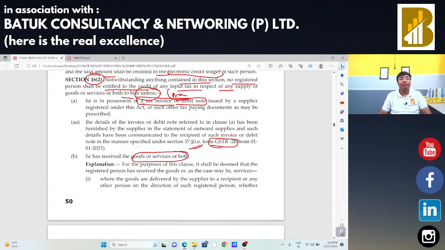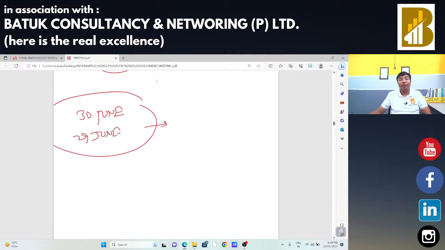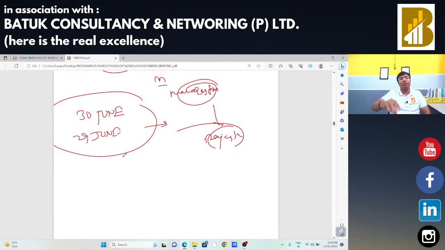Suppose when we are going to check the purchase register, if the invoice date is 30th June or 29th June, we need to identify that if the goods are received from Maharashtra and the person is in Rajasthan, whether it is possible that within one day the goods are received by that particular Rajasthan person from Maharashtra. We need to check the same from the purchase register. If he has not received the goods, in that case, he is not entitled to claim that input tax credit. He needs to claim the input tax credit in the next month when he receives the goods.